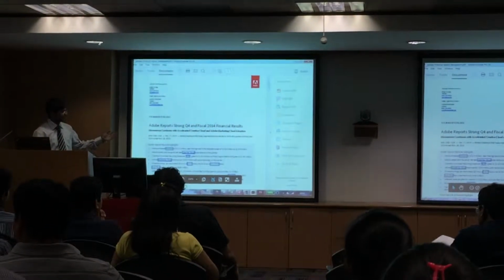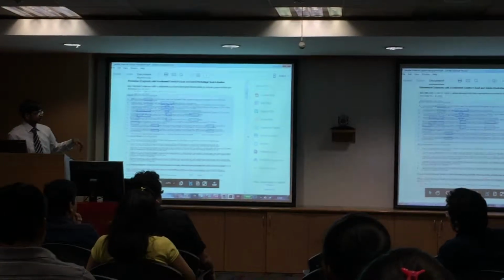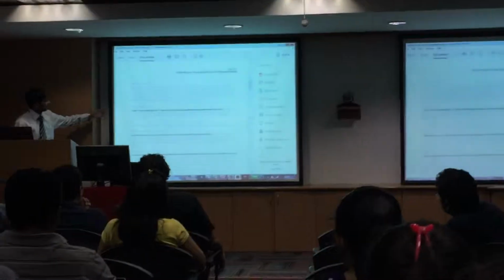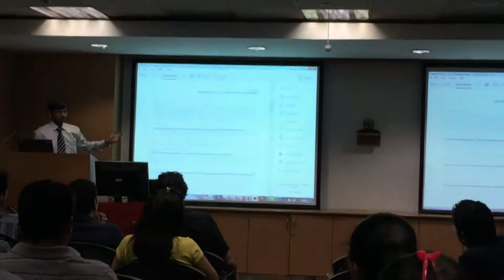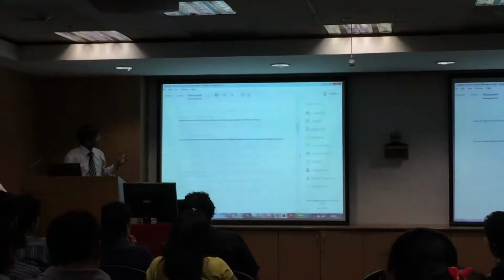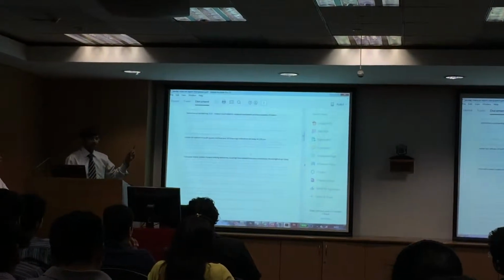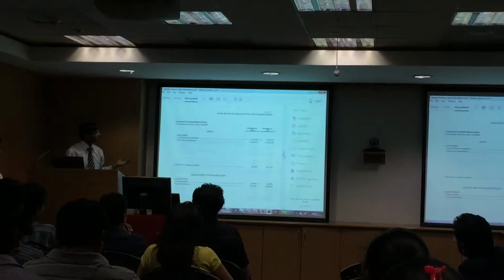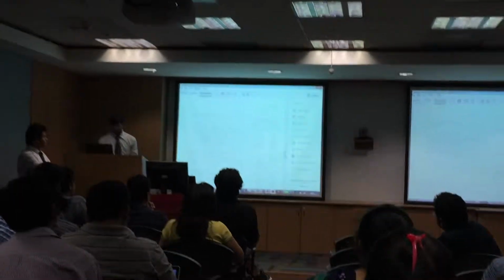We have highlighted the contents in this document, and most of the text has been filtered out, and we have only the relevant content which has been filtered out using the keywords in the summary. So now the person has to read only the important lines, and he can still complete the whole document in a span of 30 seconds or so.